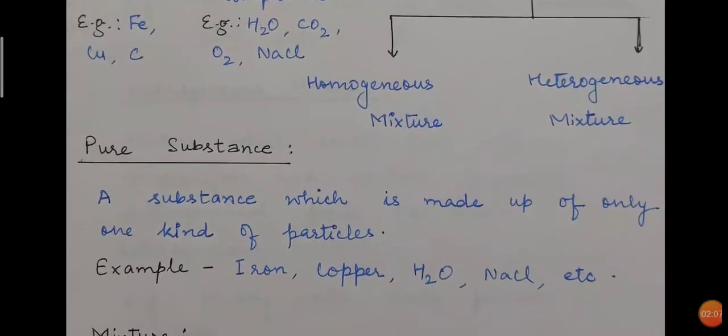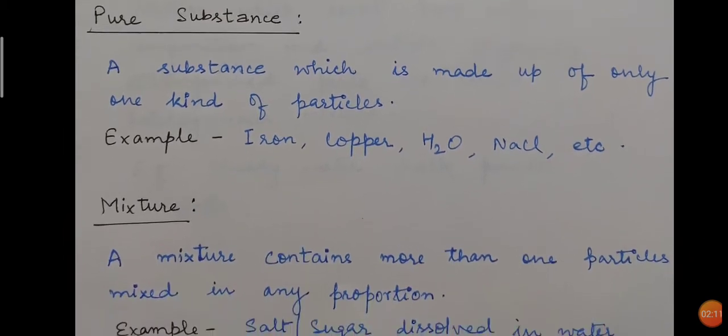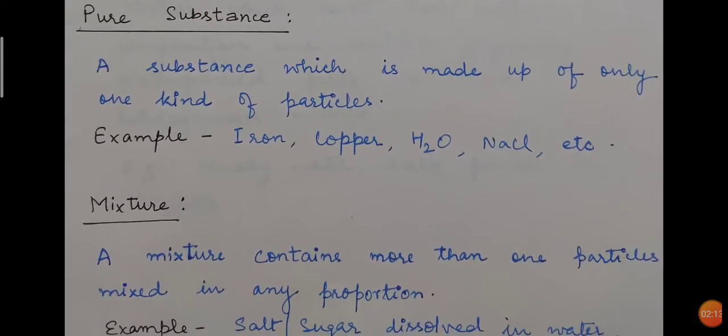So first of all, let us understand the definition of pure substance. Pure substance is defined as that which is made up of only one kind of particle. That means any pure substance, whether it is an element or a compound, should be made up of only one kind of particle. Otherwise, if it is made up of two or more than two types of particles or components, then definitely it will be a mixture. So for pure substance, it should have only one kind of particle.